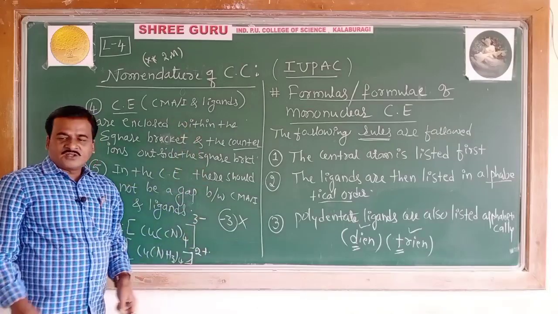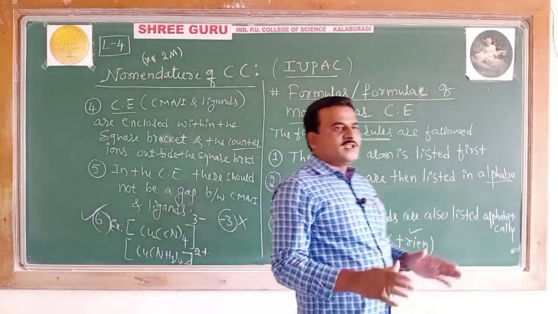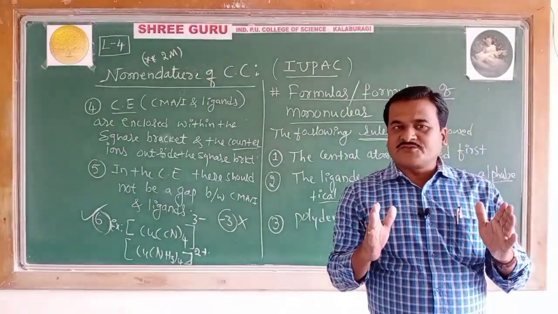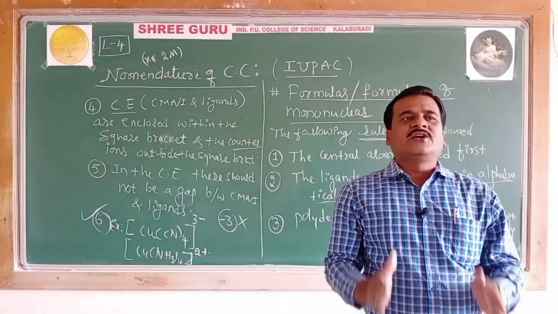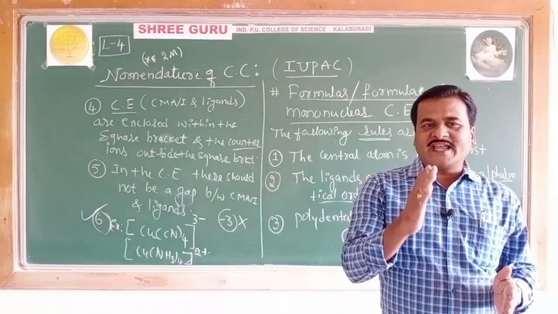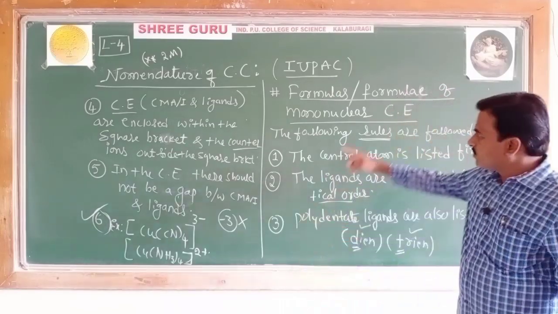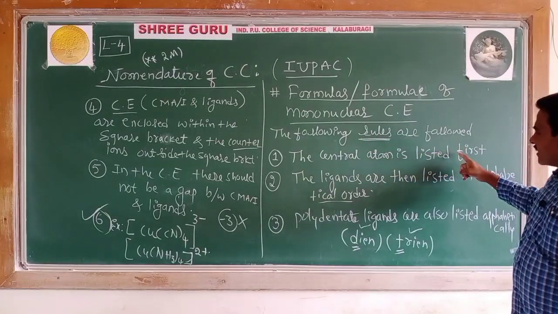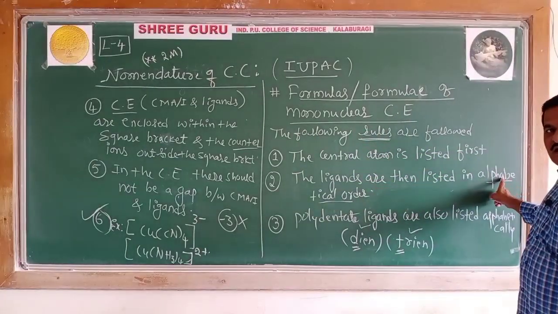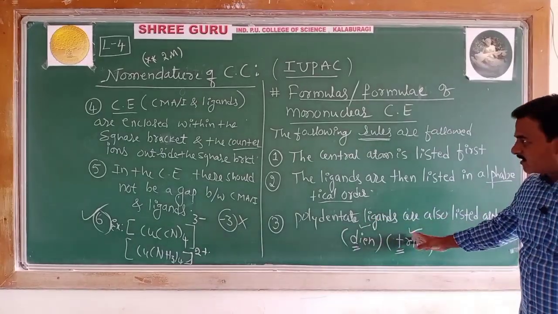So these are the rules recommended by the IUPAC system while writing the formulas of the mononuclear coordination entity. First rule, the central metal atom is listed first. Ligands are then arranged in the alphabetical order. Third, polydentate ligands are also arranged in their alphabetical order.